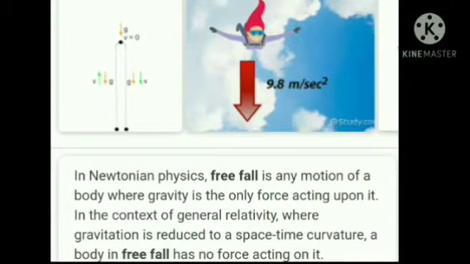Free fall means Swatantra Patana. What do you mean by free fall? In Newtonian physics, free fall is any motion of a body where gravity is the only force acting on it. In the context of general relativity, where gravitation is reduced to a space-time curvature, a body in free fall has no force acting on it.